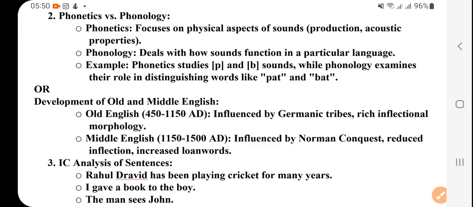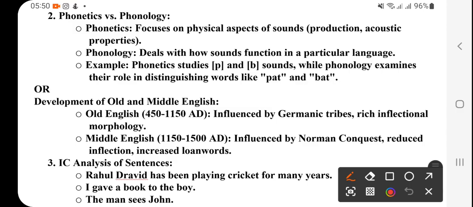Now phonetics and phonology. The difference is very important. Phonetics focuses on the physical aspects of sounds, like production and acoustic properties.